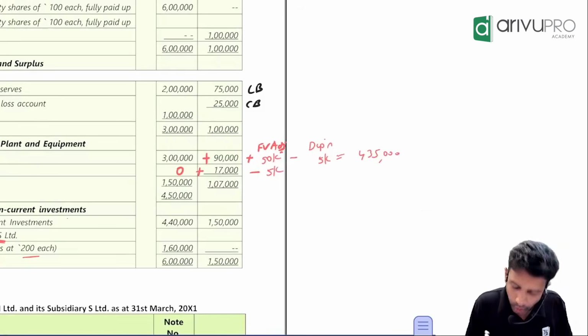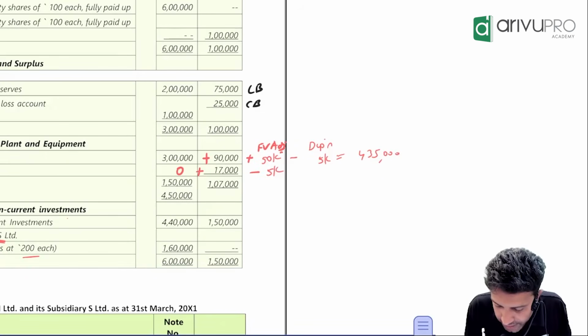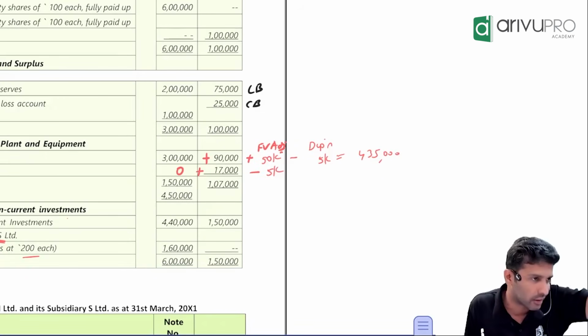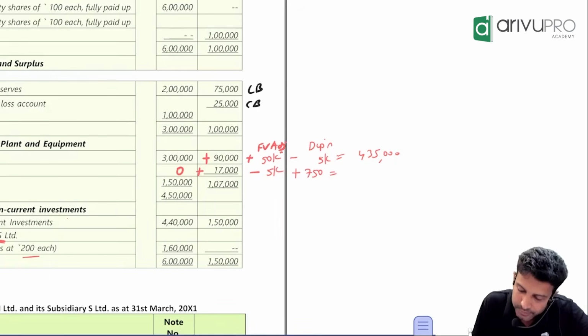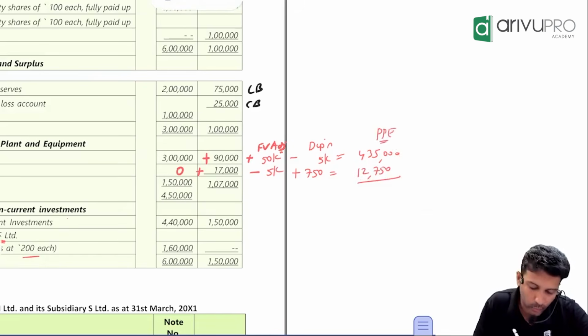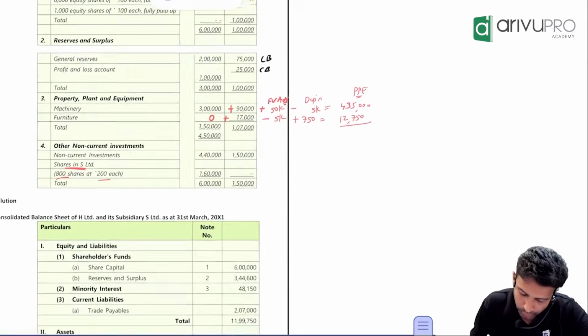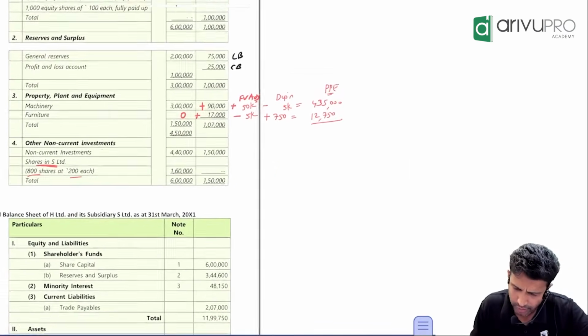Now depreciation you are reversing, so you will add. How much was that? We already calculated it to be 750. Added. How much is that? 12,000. If you add these, you will get the total property, plant and equipment value. Add this and quickly tell me what is the number. 4 lakh 41.